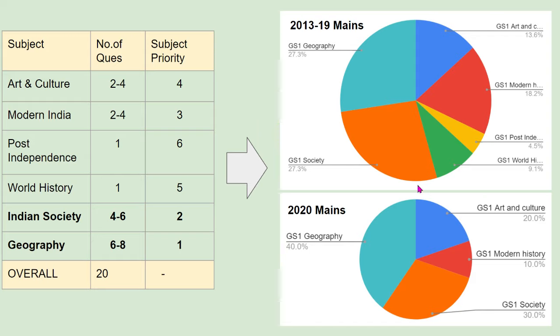As we can see in 2020, there were no post-independence and world history questions. But overall, despite this variation, we can see that the overall percentage remains the same in terms of geography and society occupying the highest weightage, and in fact, the weightage has increased. So when we prioritize subjects in this manner, we'll be able to hit most of the questions in the right manner. So this is the first part of the series of analysis of PYQs.